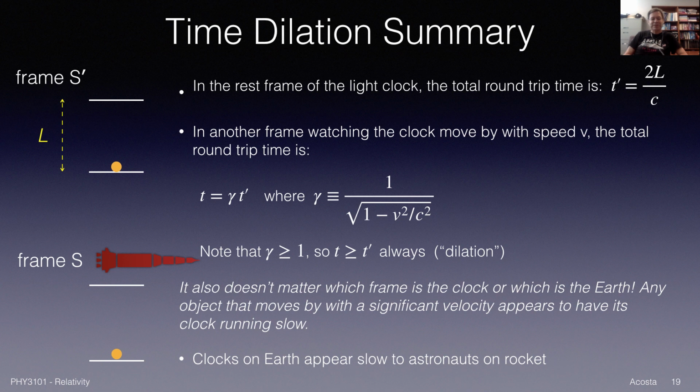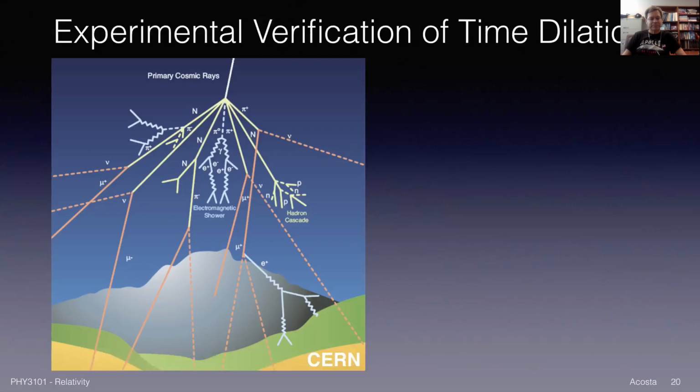little bit of a conundrum, but there's a little hidden thing in there because we're talking about constant velocities. And for the astronaut to come back, there has to be an acceleration. We'll come back to this twin paradox because it is kind of interesting, in a future lecture. And if I forget, don't forget to remind me. Okay, but do we have any evidence that this time dilation really takes place? In fact, we do. Let's talk about the experimental verification of time dilation.